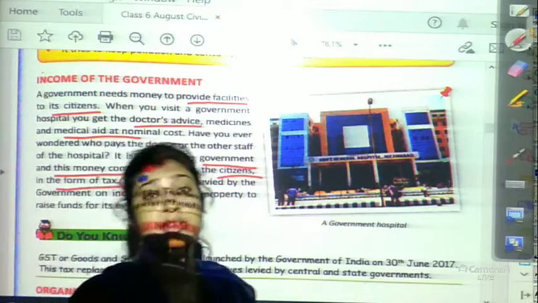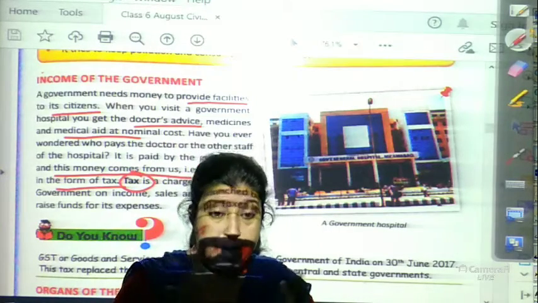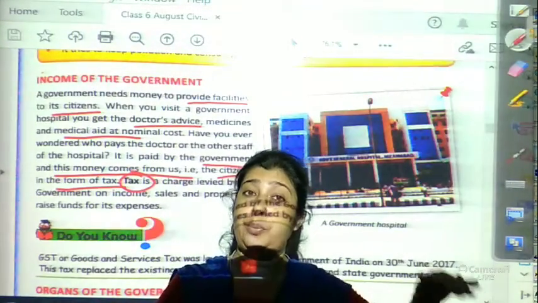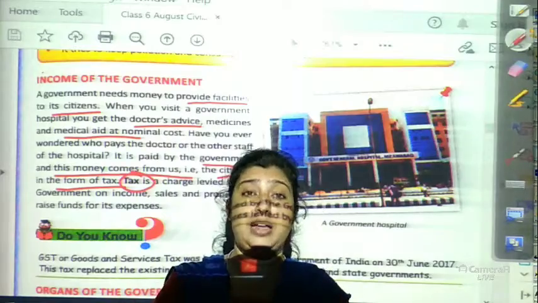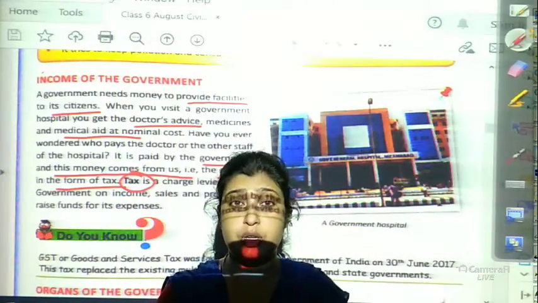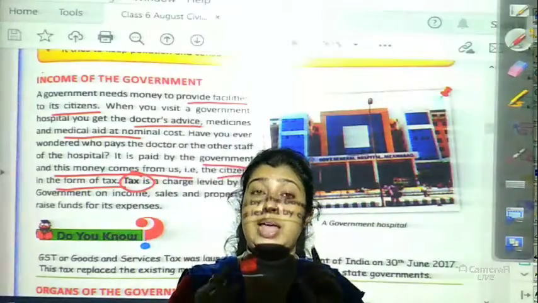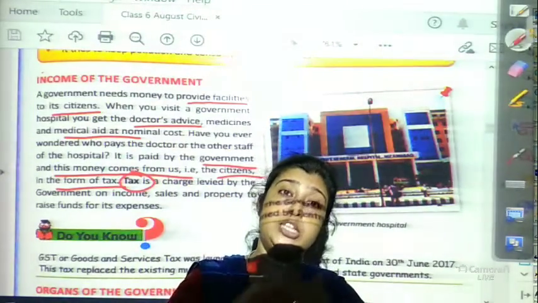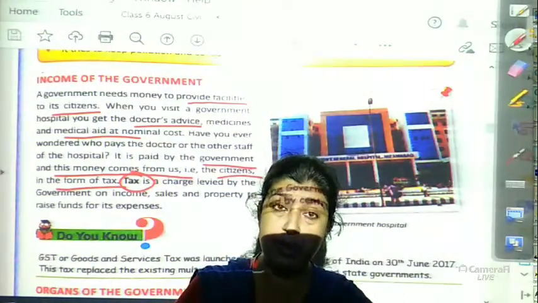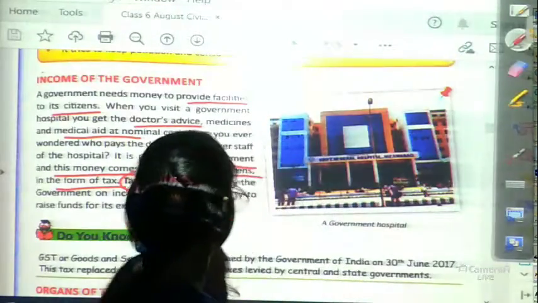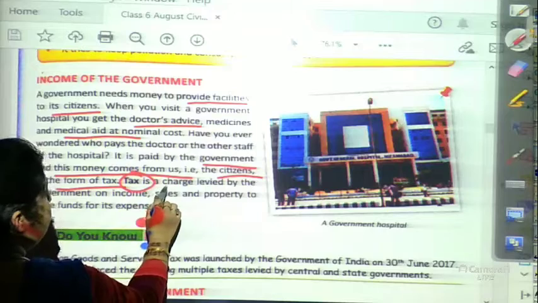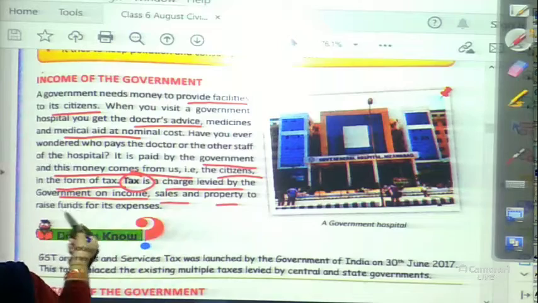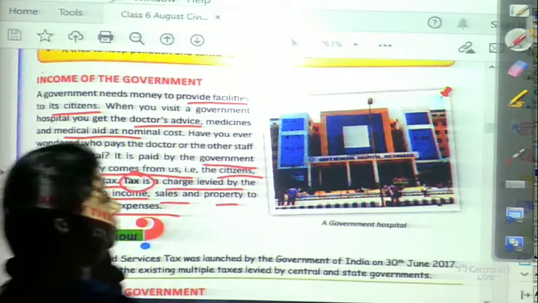We pay taxes on the land where we make our home, and we give that tax to the corporation. We pay the water tax for the water that comes through the pipeline into our house. The electricity bill is also paid by us. The government gets money from these things. So tax is a charge levied by the government on income, sales and property to raise funds for its expenses.